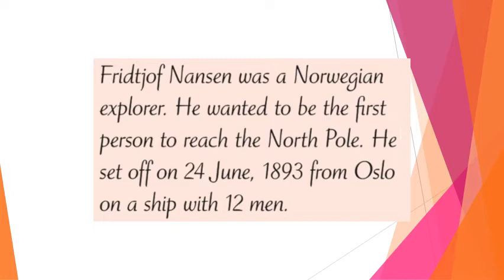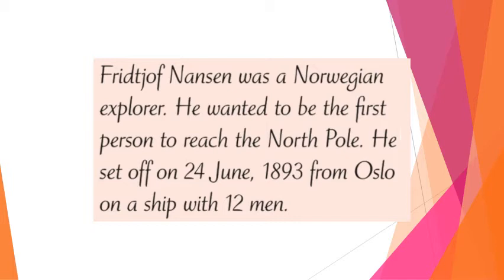Fridtjof Nansen was a Norwegian explorer. He wanted to be the first person to reach the North Pole. He set off on the 24th of June, 1893, from Oslo on a ship with 12 men.